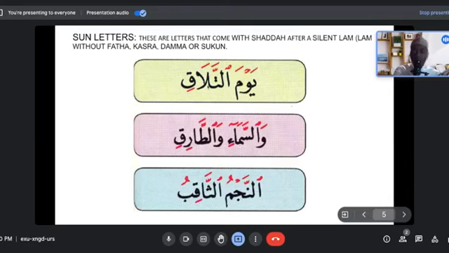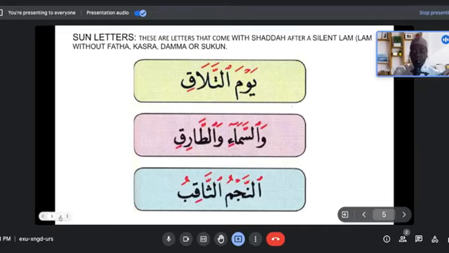So one other thing to let you know is that whenever you see that a lam is written, and it doesn't have any sukun, neither fatha, you don't pronounce it, right? Like this one here, يوم التلاق, right? يوم التلاق. See that? So you don't pronounce the lam, right? And this one here, والسماء والطارق. So both of these, they have the lam, but the lam is not pronounced, right? And this one here, النجم الثاقب, right?